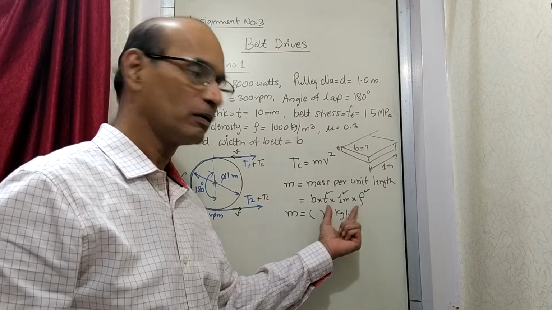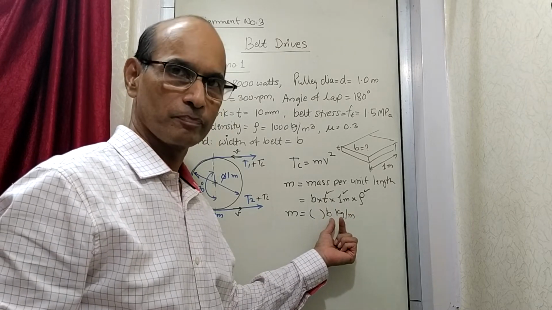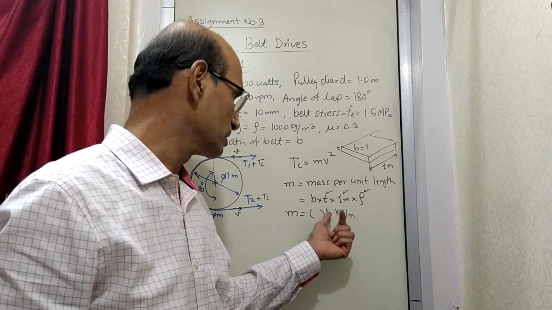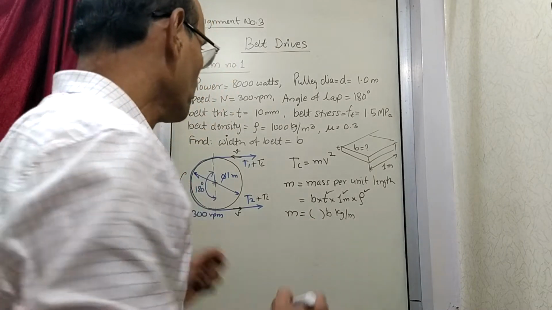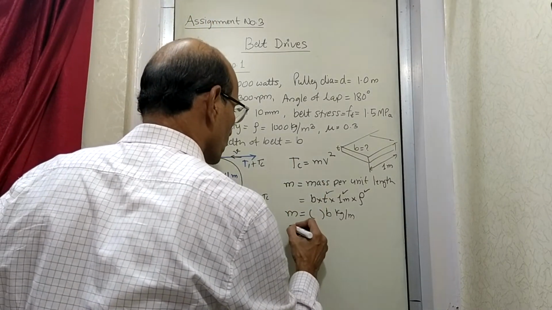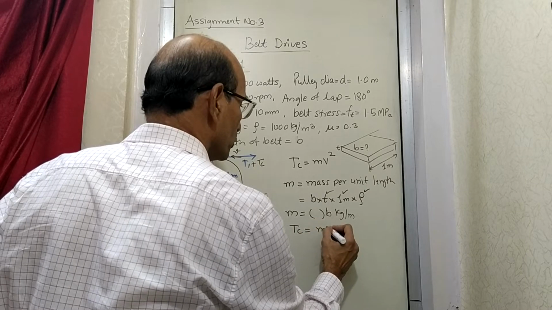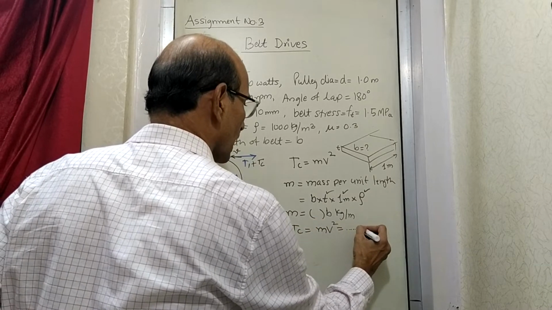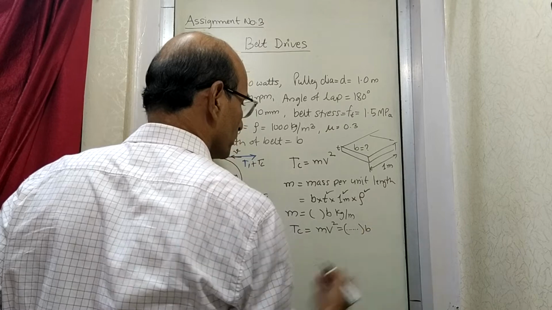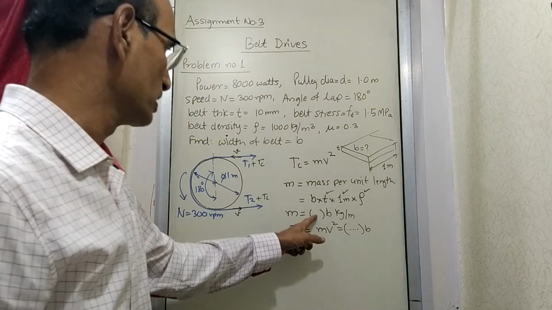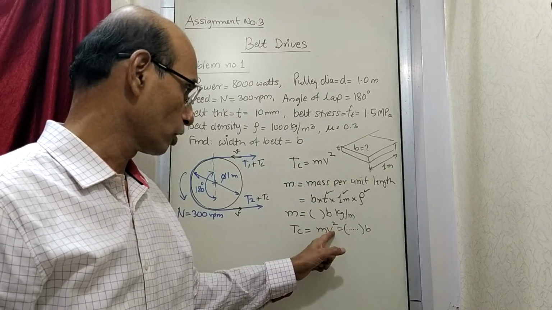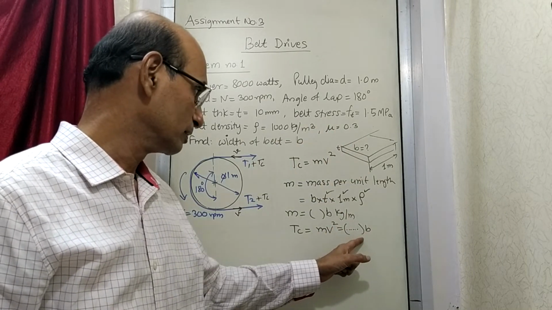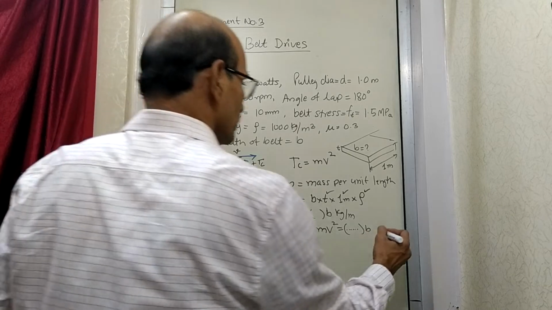So when you calculate, you will get one number multiplied by B, that is the width. So you have got the mass in terms of B. Now you can say Tc is equal to m into v square, which you will get in terms of B. Because it has got this B and v square, we already found out earlier. So when you make the square of that and get this answer, that is the centrifugal tension, which is in newtons.